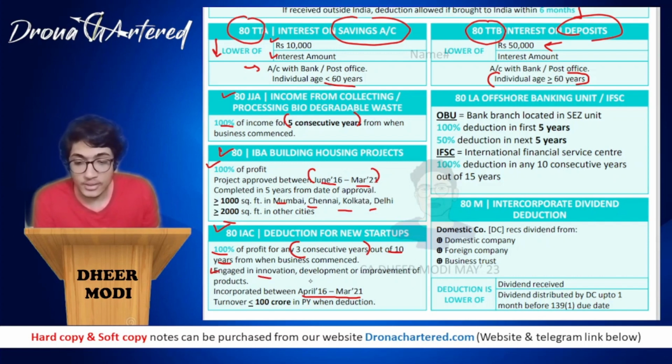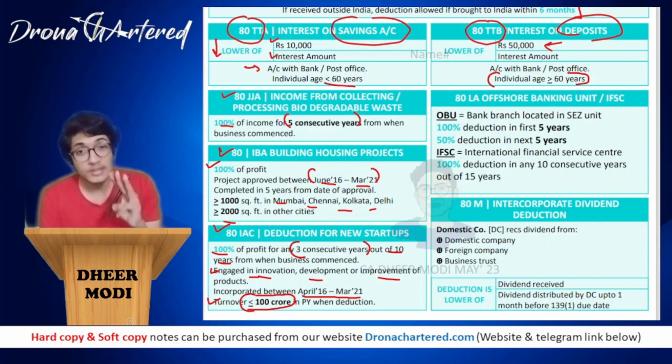It has to be engaged in innovation, development, or improvement of products, and turnover has to be less than or equal to 100 crores in the previous year in which they are claiming the deduction. So for any three consecutive years out of 10 years, turnover has to be less than or equal to 100 crores. Okay, and it should be engaged in innovation, development, or improvement of product.